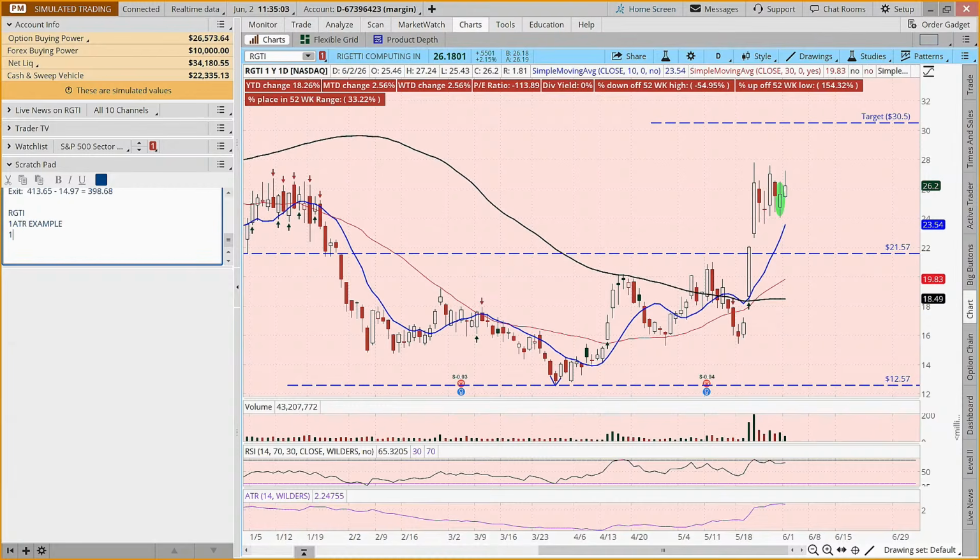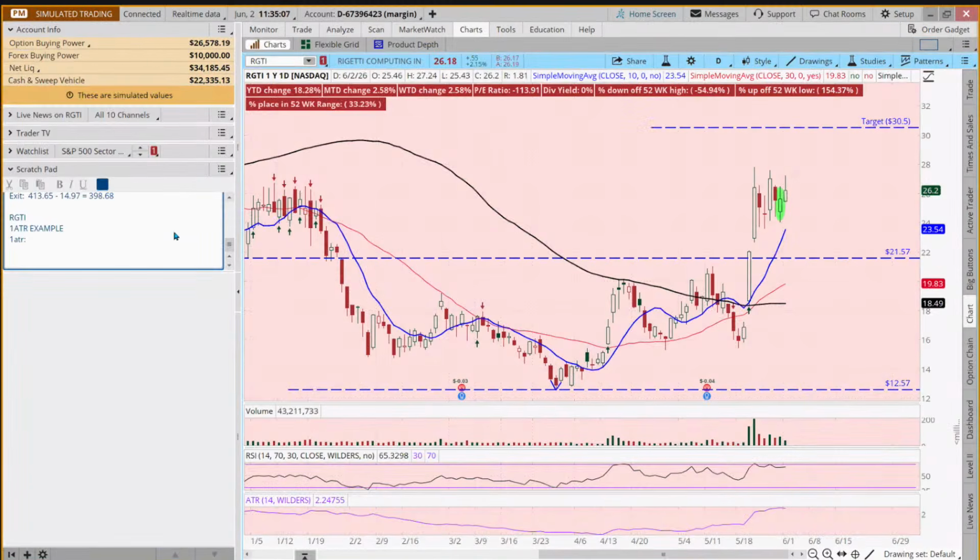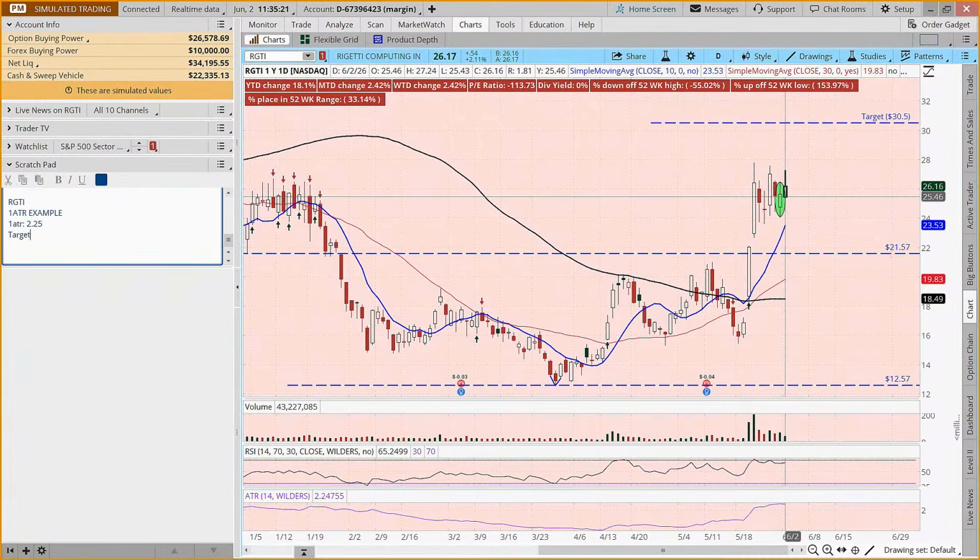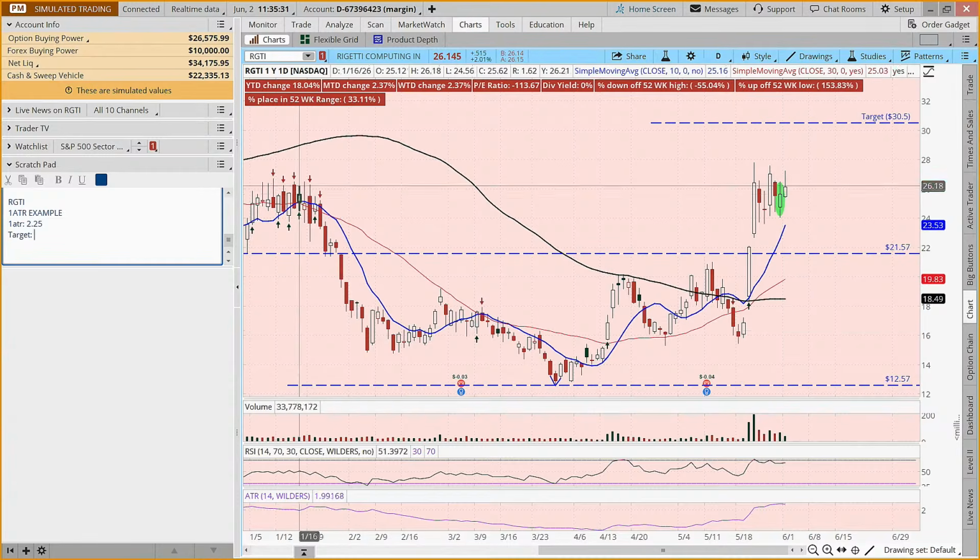And our 1 ATR on this one is $2.25. I'm rounding up. $2.25. So our target, and if we look at today's high, 27.24, and today's low, 25.43.